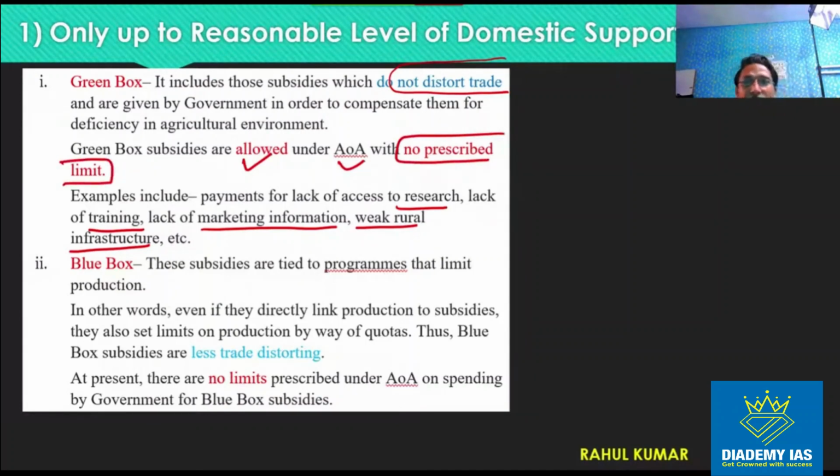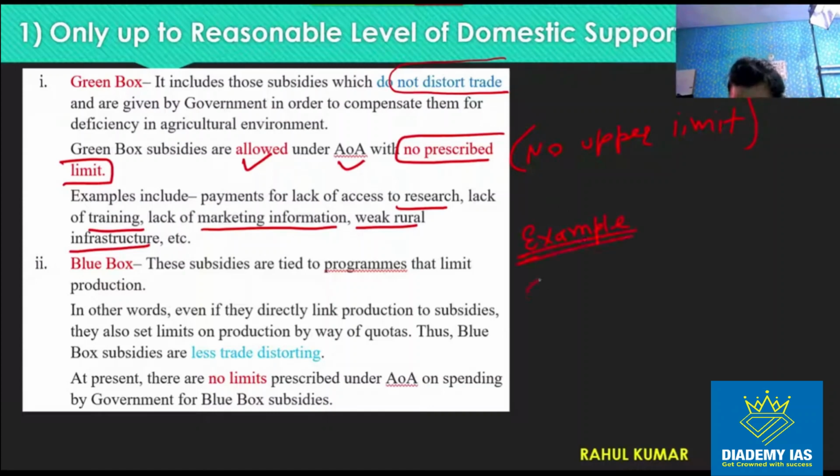Very very simple. तो ग्रीन बॉक्स में कोई अपर लिमिट नहीं है, there is no upper limit. So government can provide without any problem in case of research and development and other areas which are genuinely addressing the concerns of the agriculture sector. Second category is blue box subsidy.